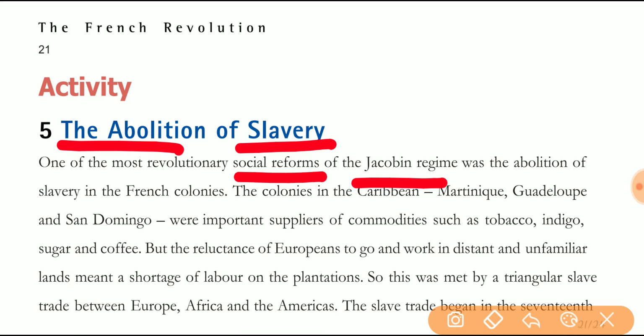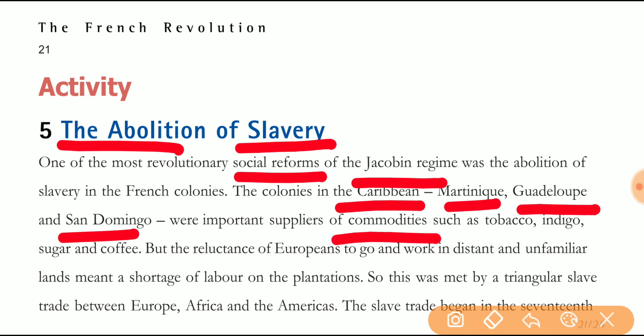Actually, there were 3 Caribbean colonies like Martinique, Guadeloupe and Saint Domingo. These colonies were the important suppliers of commodities like tobacco, indigo, sugar and coffee. These colonies were exporting their commodities to different European countries, but they needed labor, and Europeans were not willing to go to these Caribbean colonies and work there. So how was the demand for labor completed?